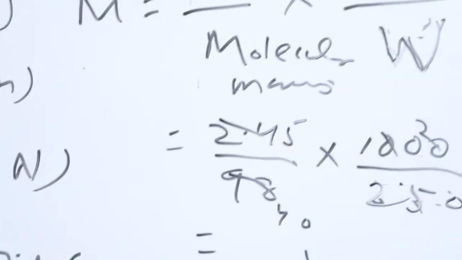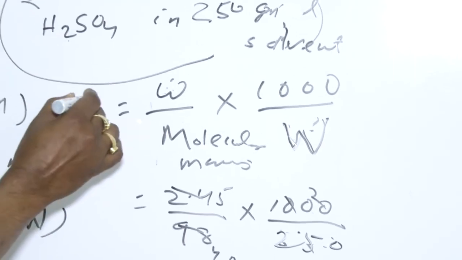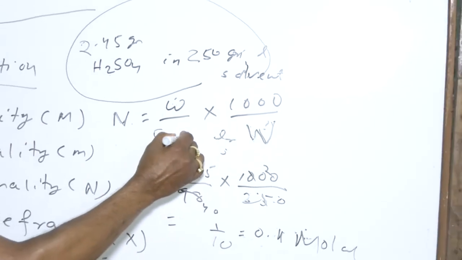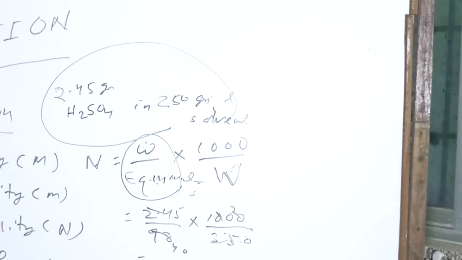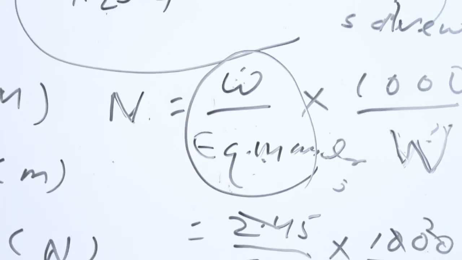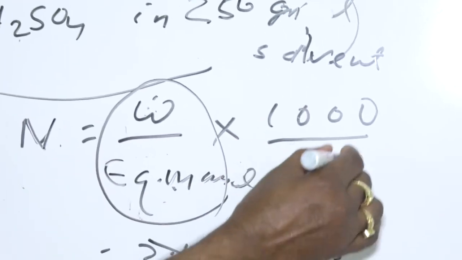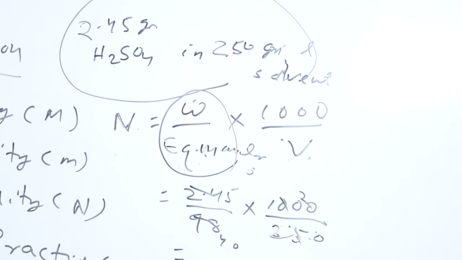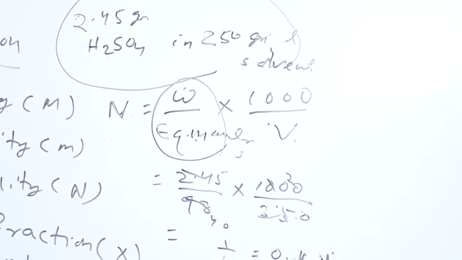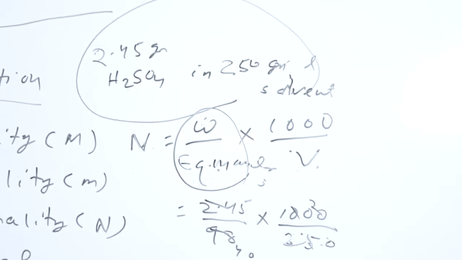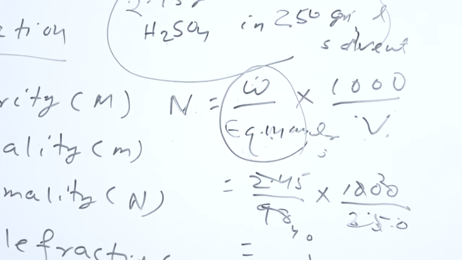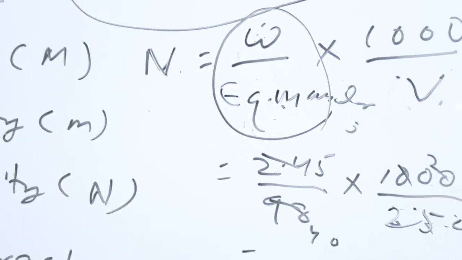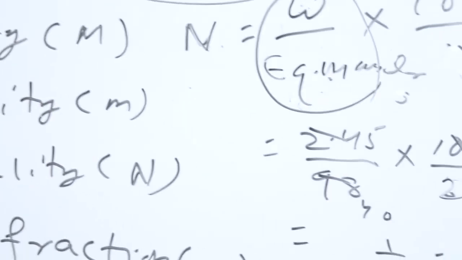So here the working formula of normality can be represented as W by equivalent mass, not molecular mass, because W by equivalent mass represents the number of gram equivalents present per liter of the solution. Here the component term is V, volume of the solution in ml. So normality is the number of gram equivalents present per liter of a solution at a particular temperature. So we can say a solution is said to be 1 normal if 1 gram equivalent of a solute is present in per liter of a solution.